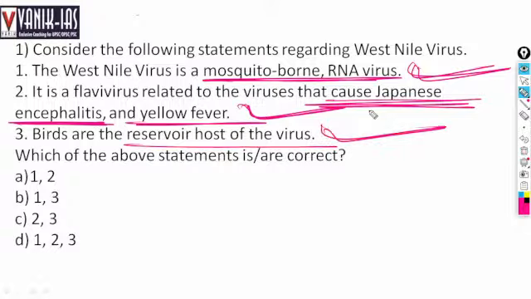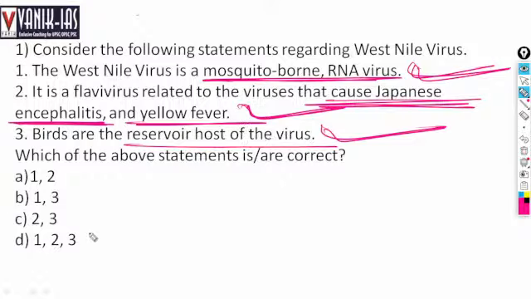When mosquitoes feed on these infected birds, they circulate the virus in their blood. When mosquitoes feed on the infected birds, the virus comes into the blood of the mosquito, and when they again come across human beings, that virus is transferred to human beings, right? So it may be transmitted to human beings by the mosquitoes.